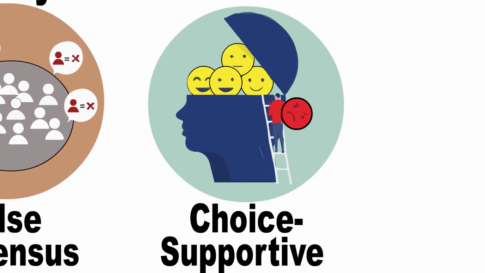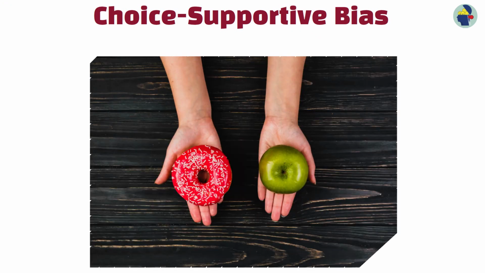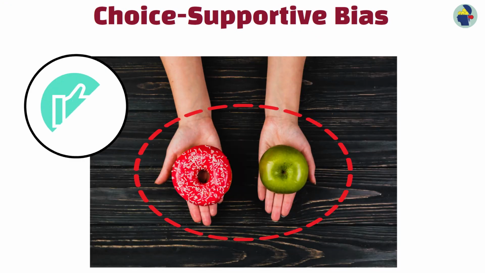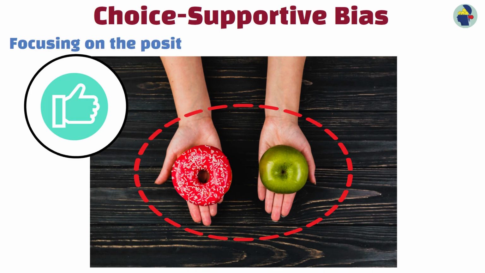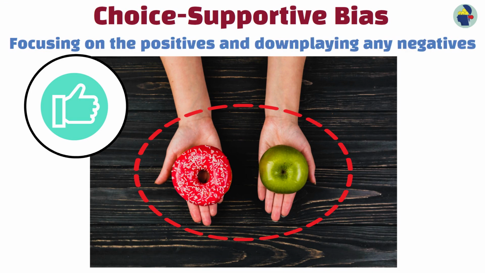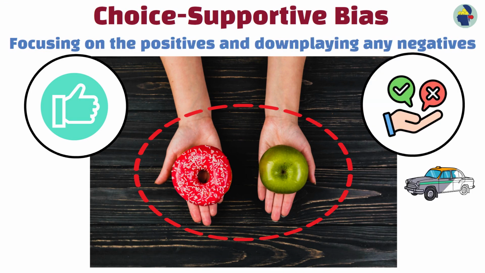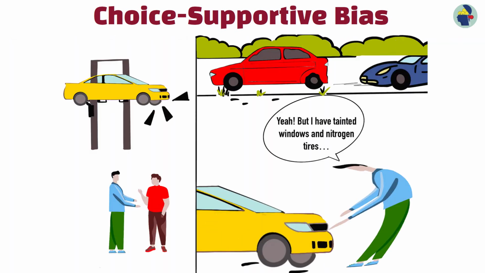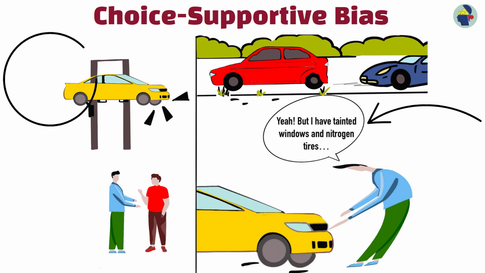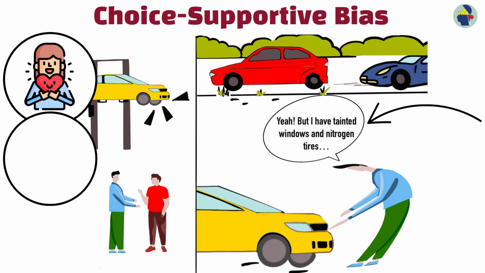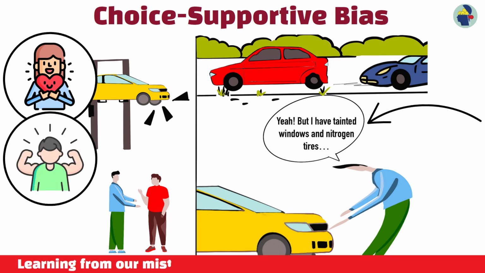Choice supportive bias. Choice supportive bias occurs when we remember our choices as better than they actually were, often focusing on the positives and downplaying any negatives. After making a decision such as buying a car or choosing a vacation destination, people tend to justify their choice by highlighting its good points, even if there were clear downsides. This bias helps protect our self-esteem and makes us feel more confident in our decisions, but it can also prevent us from learning from our mistakes or objectively evaluating past choices.